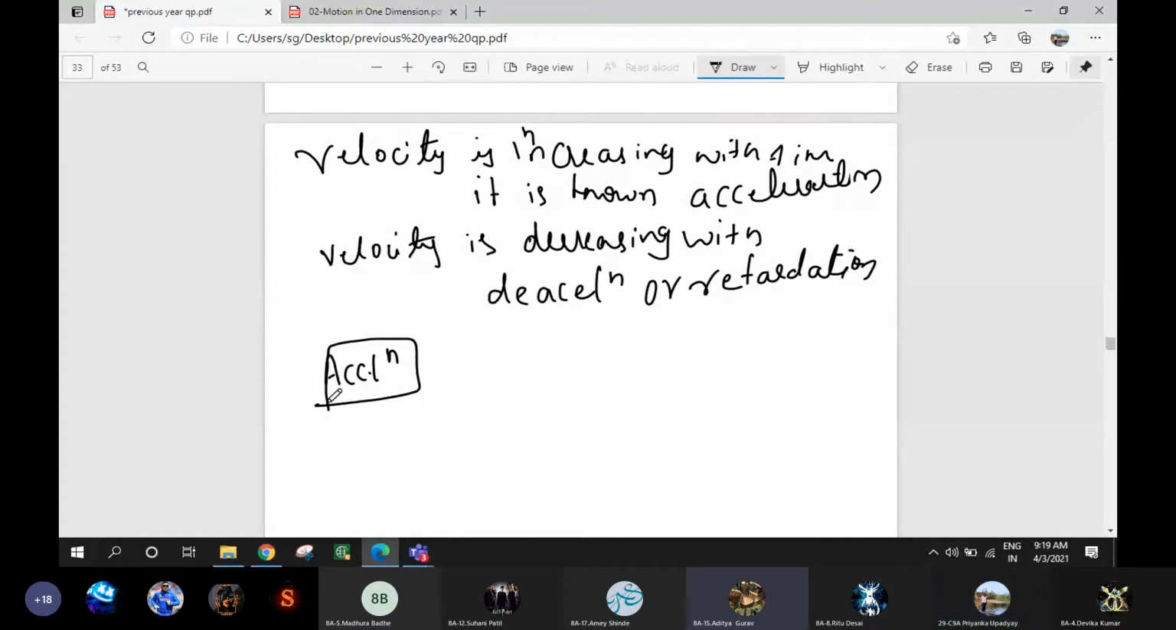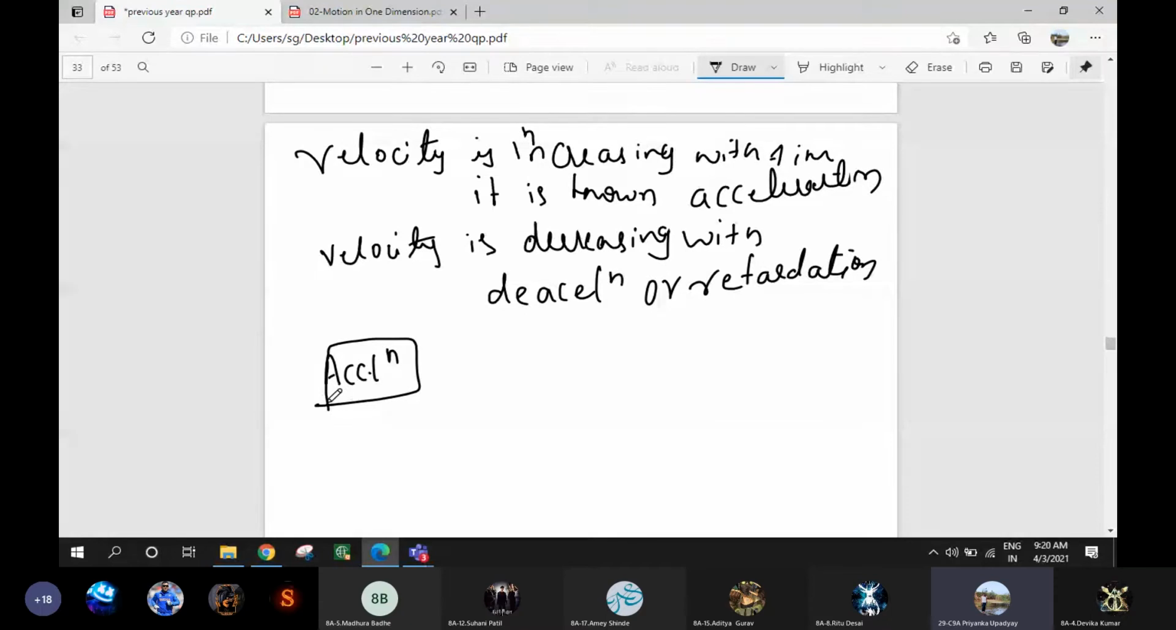Miss, the displacement of the Earth revolving around the sun will be zero, right? Zero. When it comes to its original position, when it comes to its starting position, the displacement will become zero. Understood? Yes. Can we move further? Okay. Now, see here.